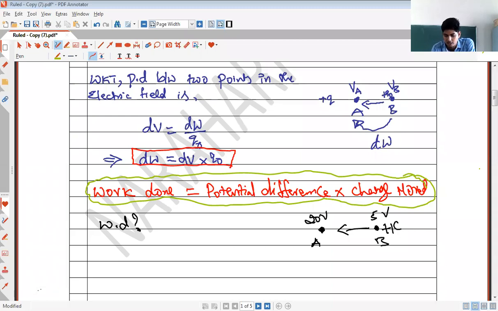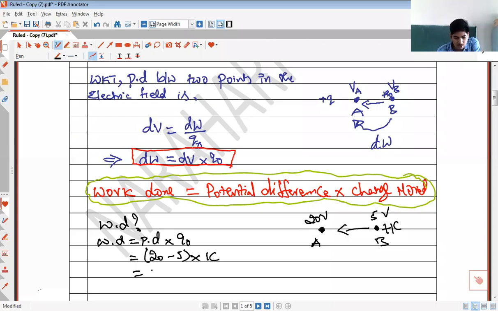Very good. See, I have told you work done is equal to potential difference into charge. Let us write the charge as Q naught. Potential difference between these 2 points is 20 volts minus 5 volts. I have told you potential difference must always be calculated as higher potential minus lower potential, right? So 20 volt minus 5 volt into the charge that is moved between these 2 points, 1 coulomb.